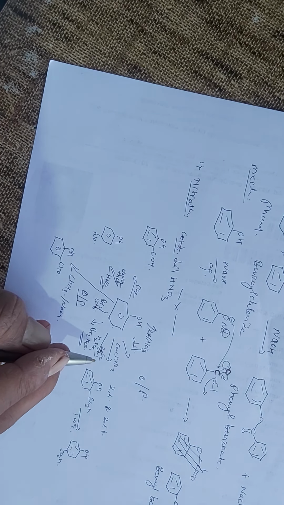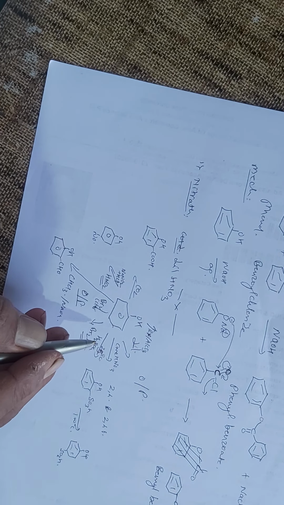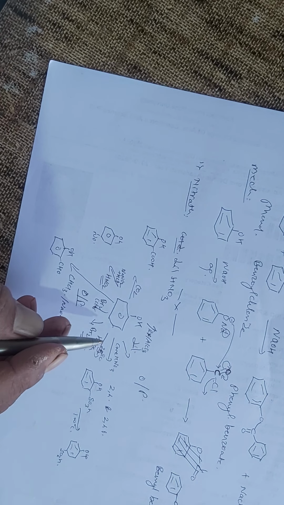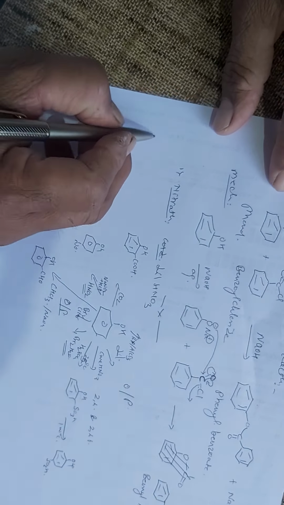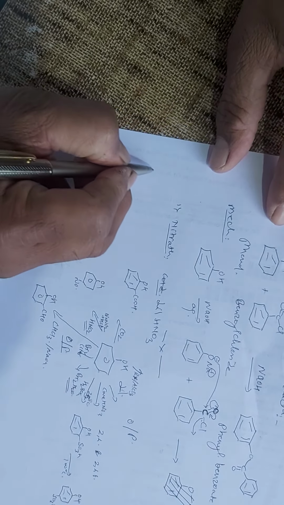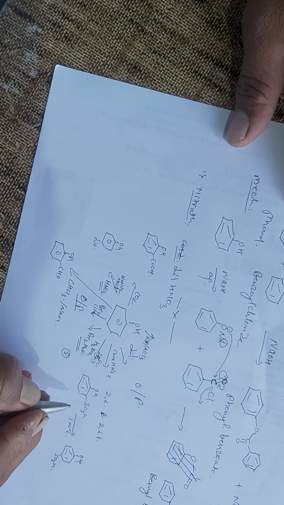To carry out the alkylation, the phenol is first converted into anisole, and then you get the Friedel-Crafts alkylation reaction.